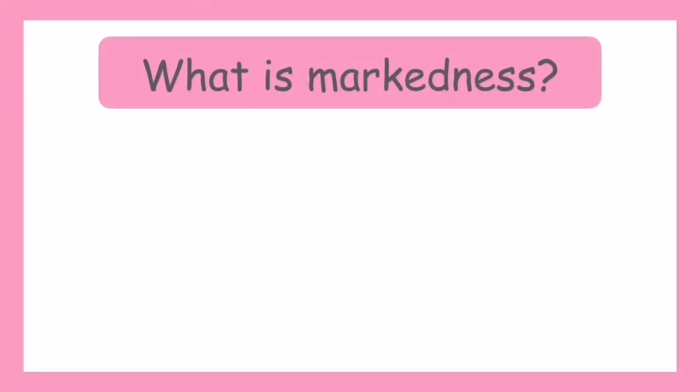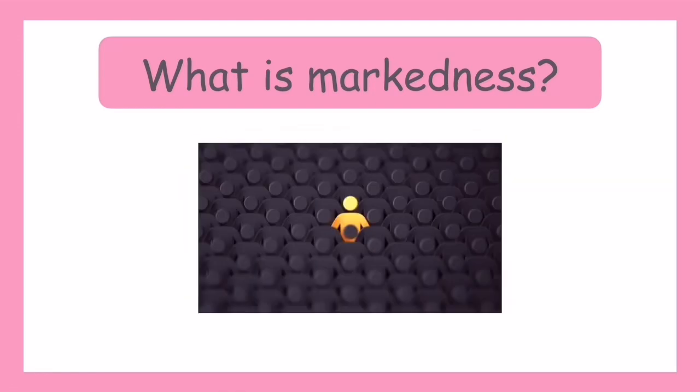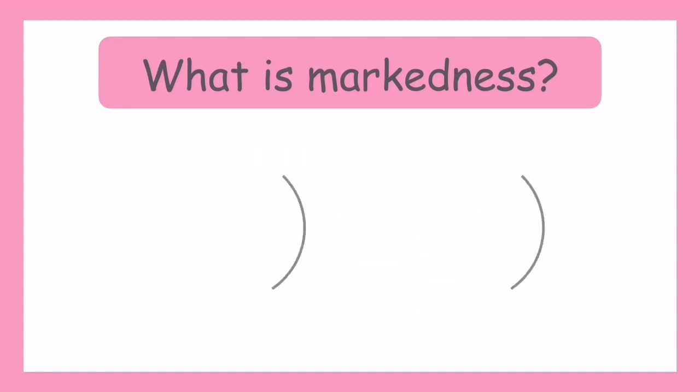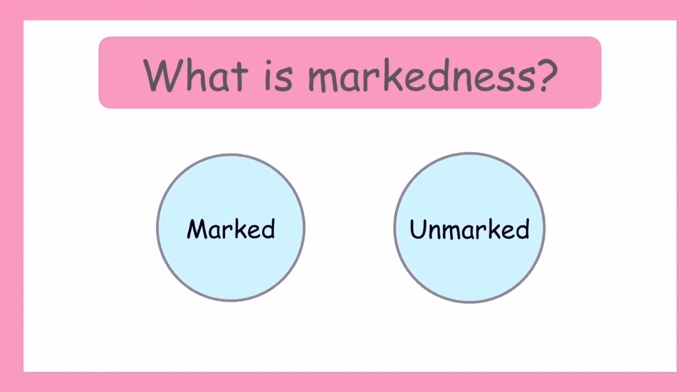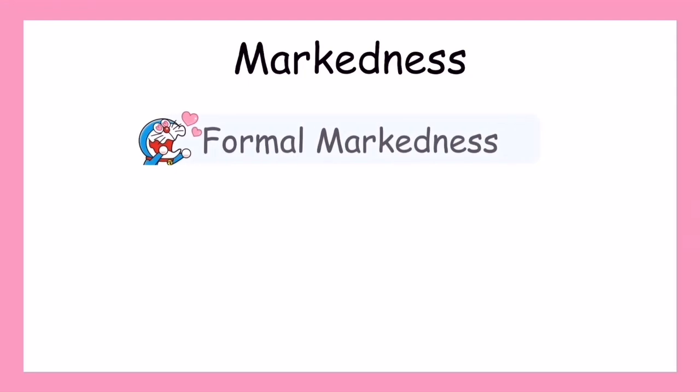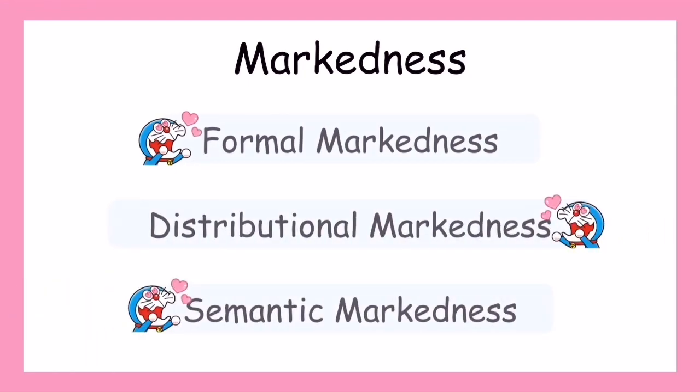Markedness. In antonyms, we can notice the markedness between pairs of words. What is markedness? Markedness is the characteristic of standing out as different from the norm or the common. In a marked-unmarked relation, one term of an opposition has broader usage and meaning. Markedness can be categorized into three types, which are formal markedness, distributional markedness, and semantic markedness.